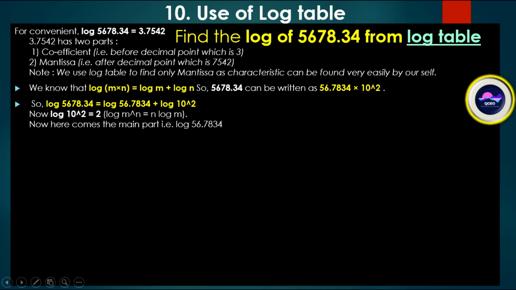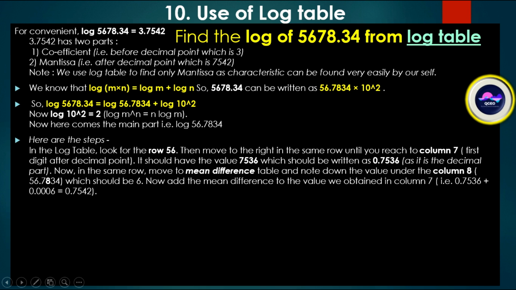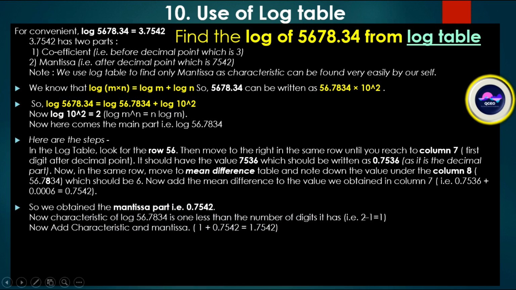Now log 10 to the power 2 is equal to 2, that is, log m to the power n is equal to n log m. Now here comes the main point, that is 56.7834. Here are the steps. In the log table, look at the row 5, 6.